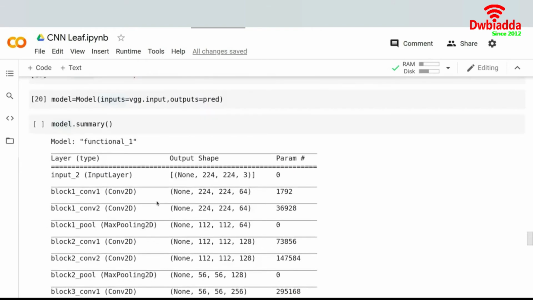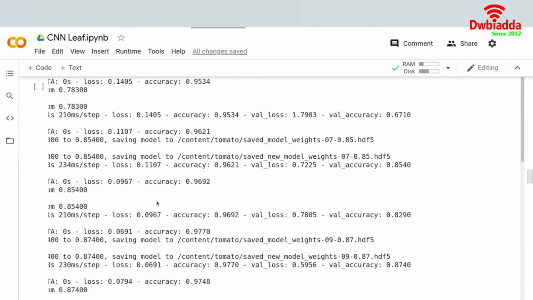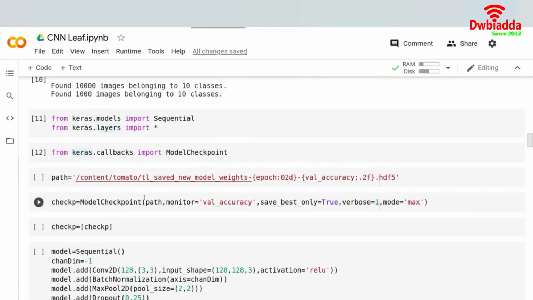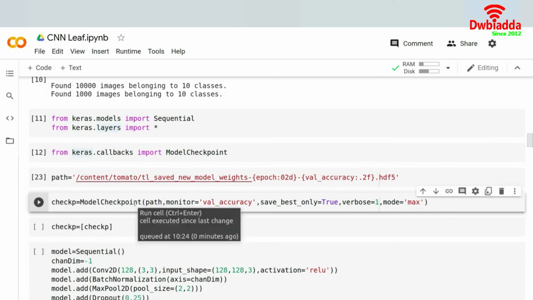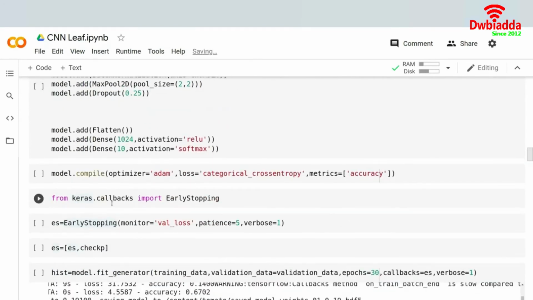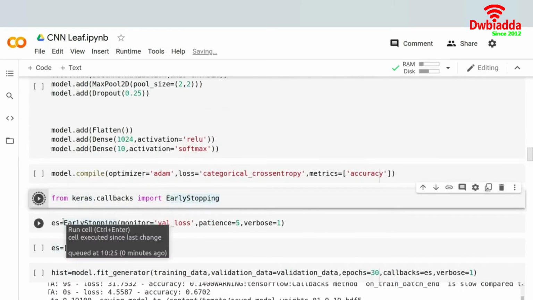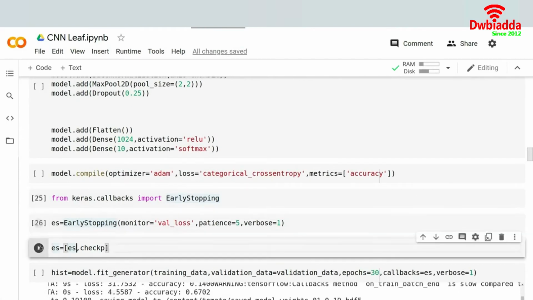So I will go back over here and import both of them for you. We have to give a path, where the saved model weights will go, and I have given this a new name, epoch and validation accuracy .h5. I will run this, and this as well. Then this is for model checkpoint, and for early stopping I will import early stopping first, and then run these two pieces of code for you.